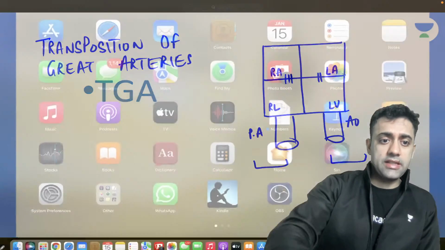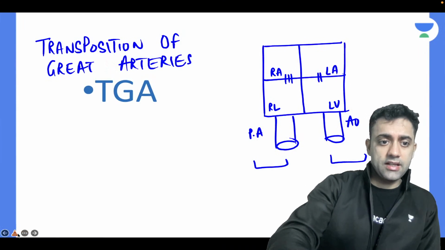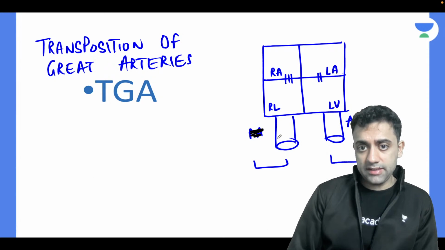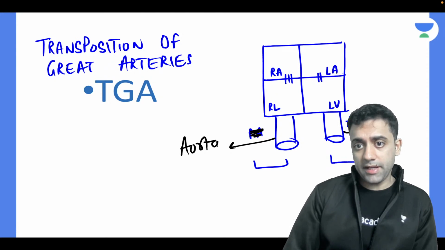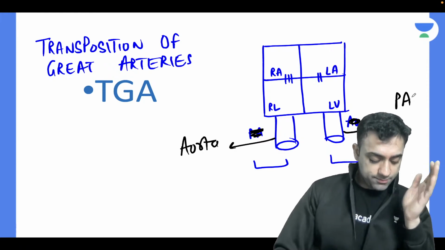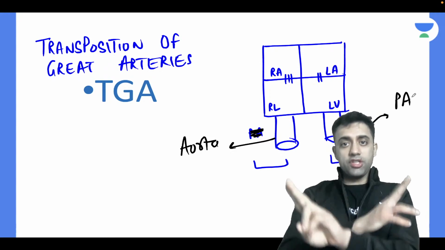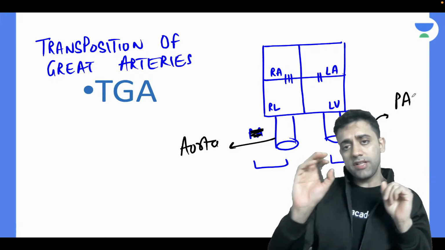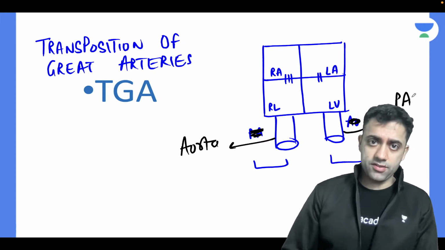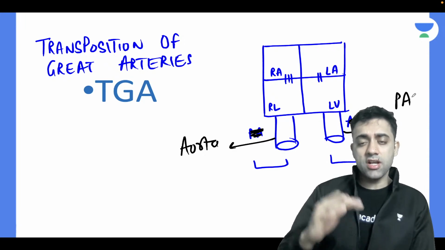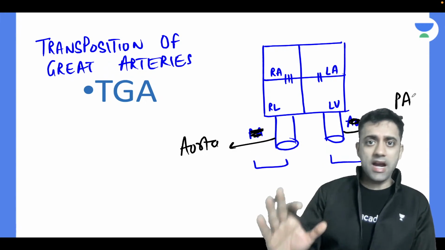So what happens in the transposition of great arteries? Nothing, very easy. Instead of the origin of the pulmonary artery, this thing becomes aorta and this thing becomes pulmonary artery. Okay, that is the first point. In the transposition of great arteries, there is a transposition. From the point where the pulmonary artery is coming, aorta will get attached, and from the point where aorta is coming, pulmonary artery will get attached.